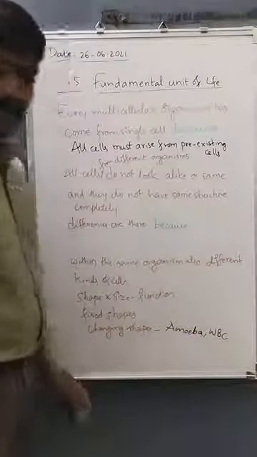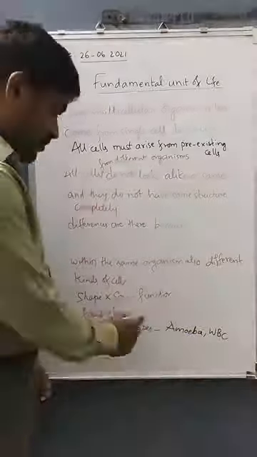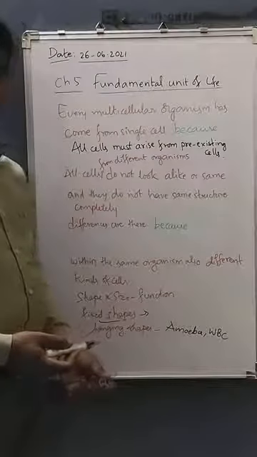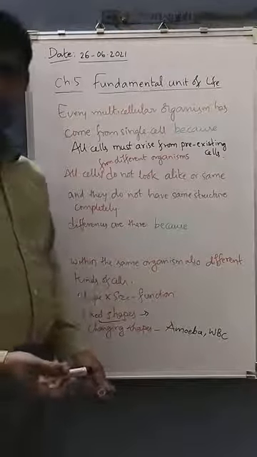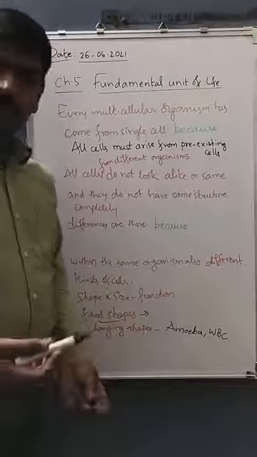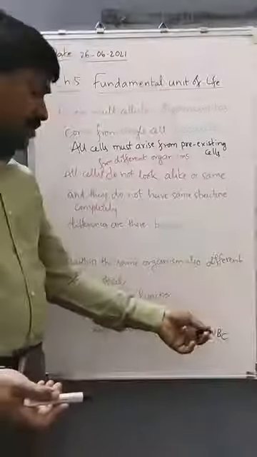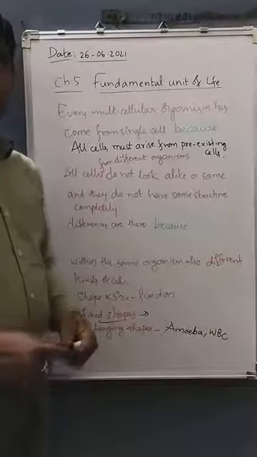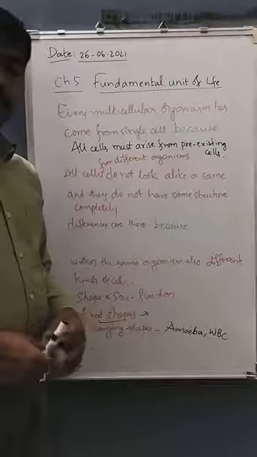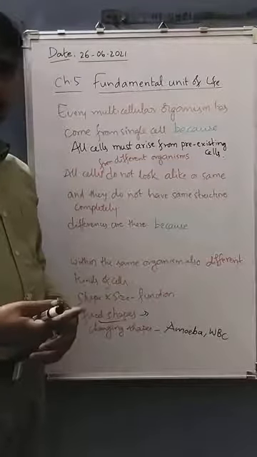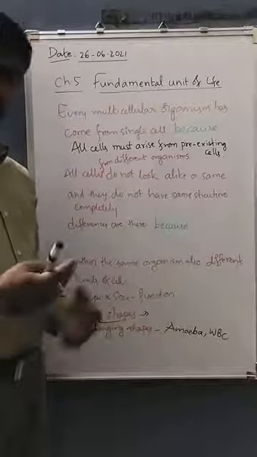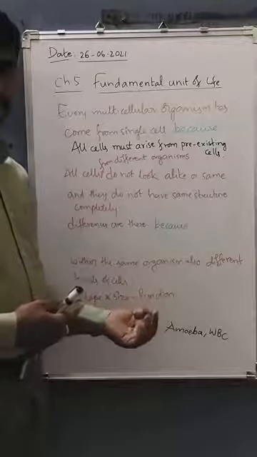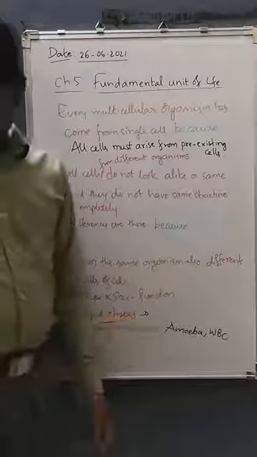Many of the remaining cells have fixed shapes. A neuron has a fixed shape, a bone cell has a fixed shape, a red blood cell has a fixed shape, while a white blood cell has a changing shape.